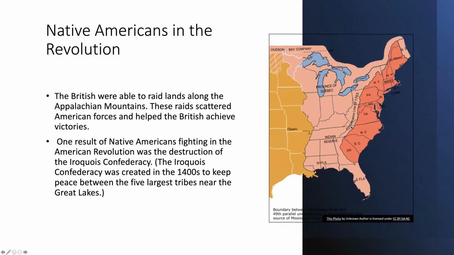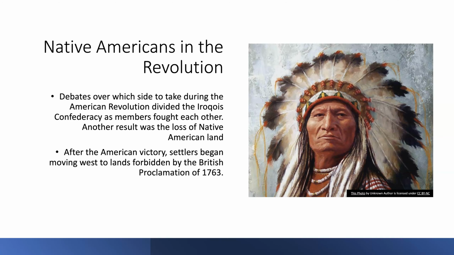One result of the Native Americans fighting in the American Revolution was the destruction of the Iroquois Confederacy. The Iroquois Confederacy was created in the 1400s to keep peace between the 5 largest tribes near the Great Lakes, which are located here on the map. 5 Great Lakes. Debates over which side to take during the American Revolution divided the Iroquois Confederacy as members fought each other.